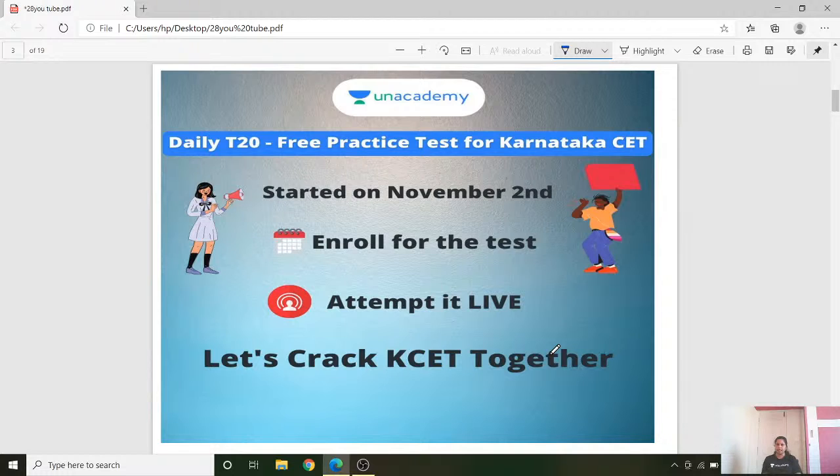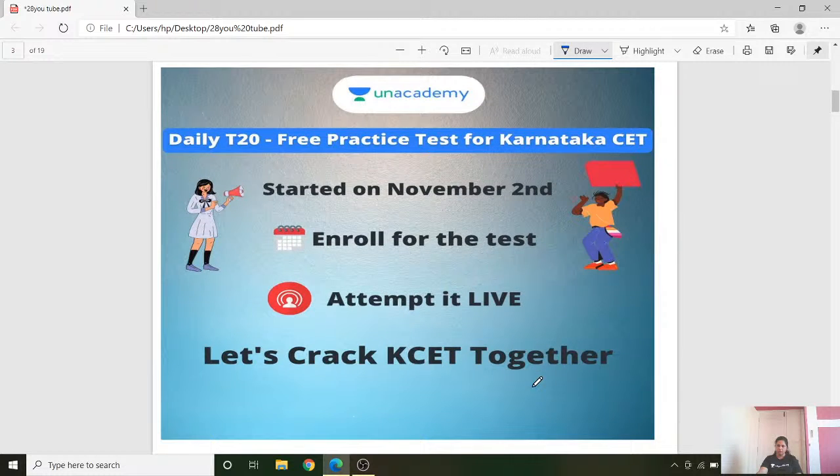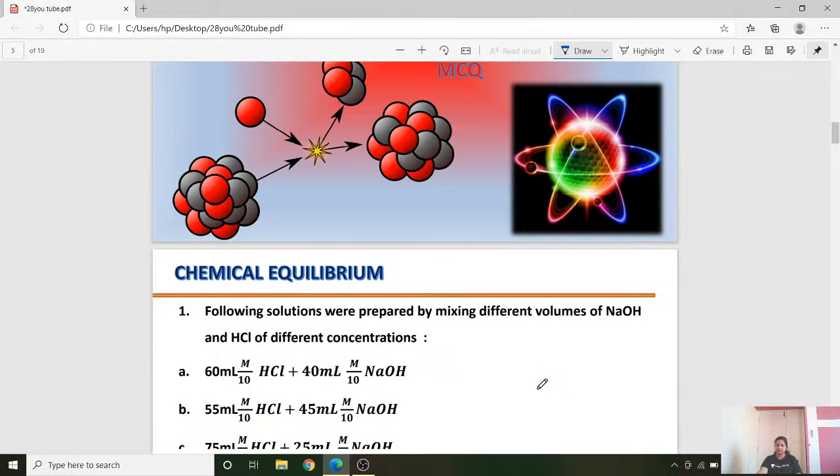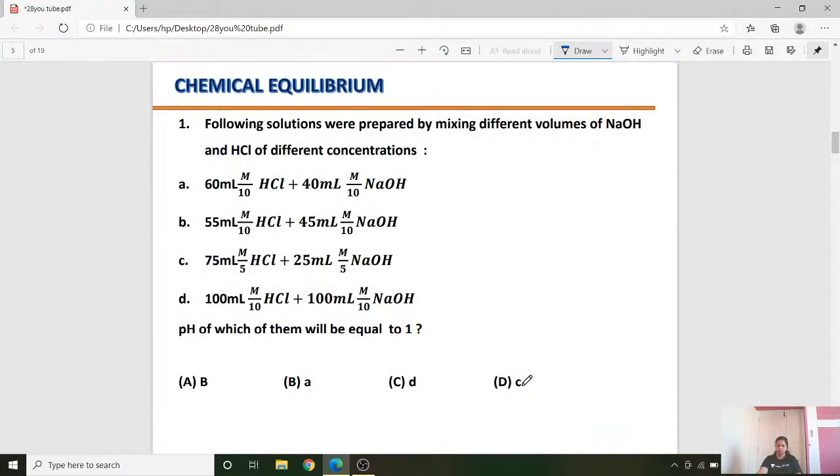So today I will be starting with mock tests on chemical equilibrium. Today's mock test is for chemical equilibrium, a class 11 topic. We'll take the first question.